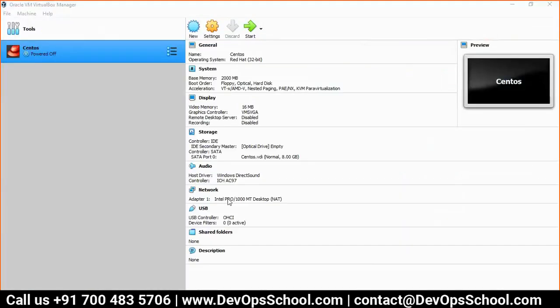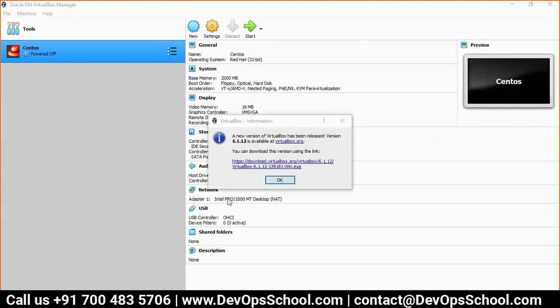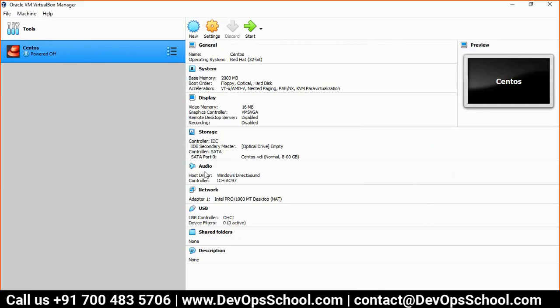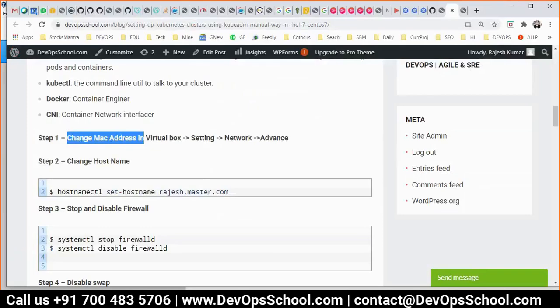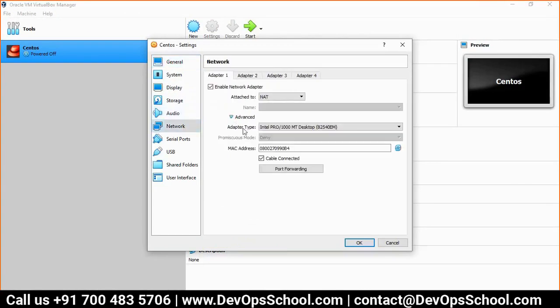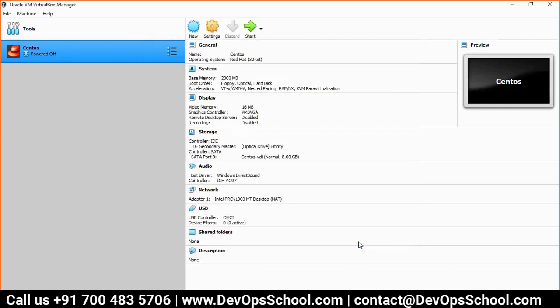See, this is VirtualBox. You all got it. I will go here, Settings. See, Settings, Network, Advanced. Settings, Network, Advanced. And you see, this is the MAC address. You click here. The machine must be in the stopped state; only then will you be able to change it. Don't run it. Refresh 2-3 times and change the MAC address. Done.